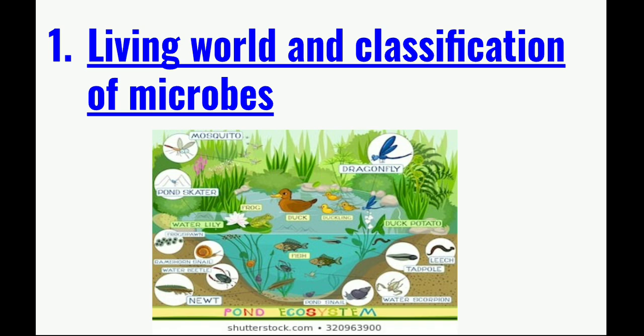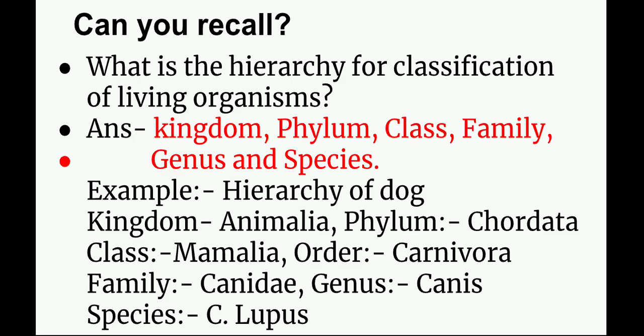But do you know that there are a lot of numerous small microscopic creatures around us? The microscopic creatures are the creatures which you cannot see with your naked eyes, and you need microscope to observe them. So in this lesson, we will study about the different types of microorganisms or the microbes. In the beginning of the lesson, you have been given 3 questions to check your previous knowledge.